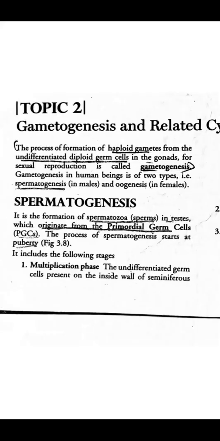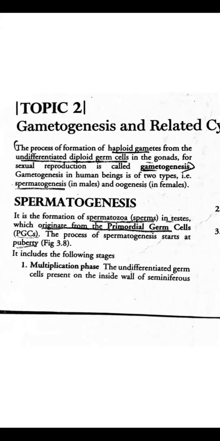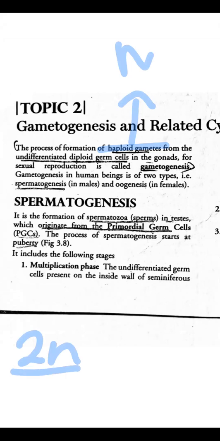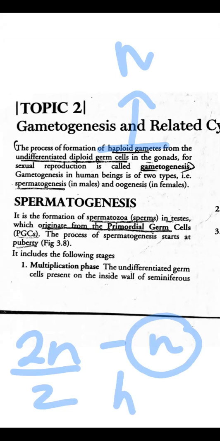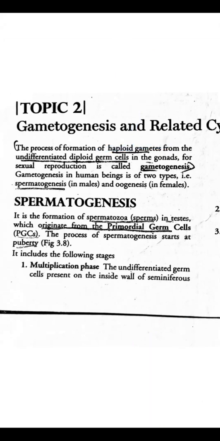Okay. So see, students, in the last class we did gametogenesis, that is formation of gametes. Now you know gametes are haploid. Haploid का मतलब क्या है? It is going to have half the number of chromosomes. Usually your normal cell has 2n. उसका आधा would be the n, which is called as haploid. So definitely your gametes are going to have haploid sets of chromosomes. Formation of these gametes is called as gametogenesis.